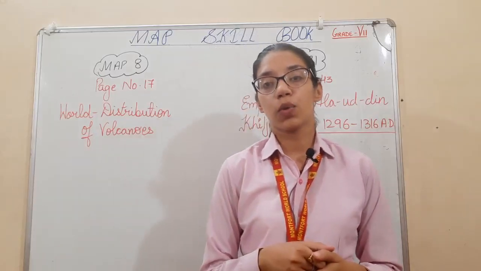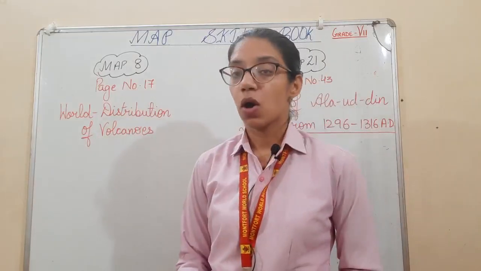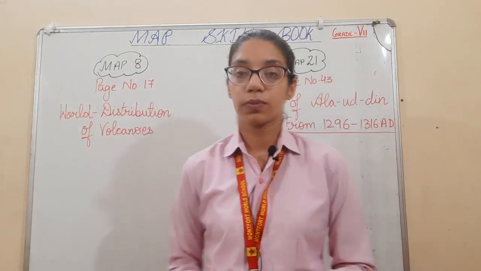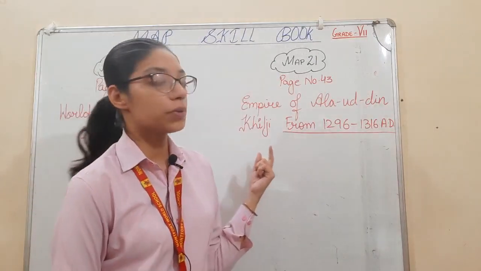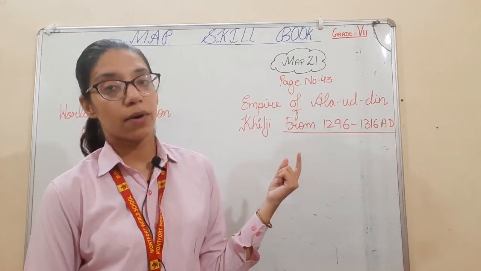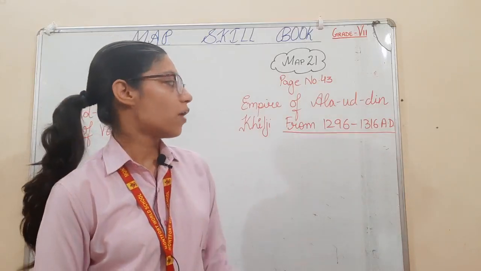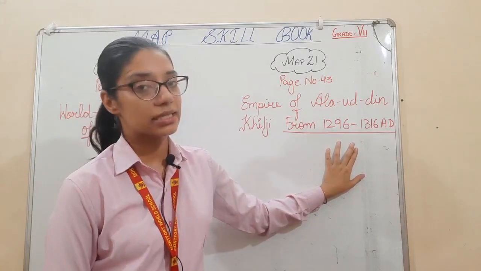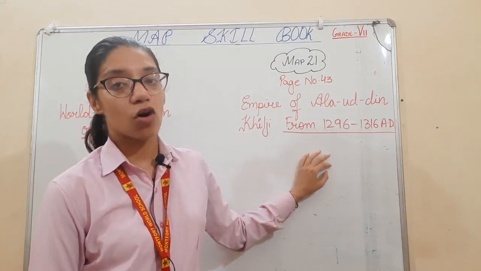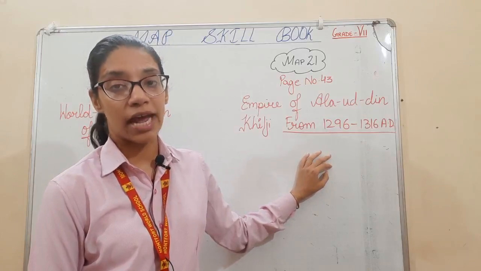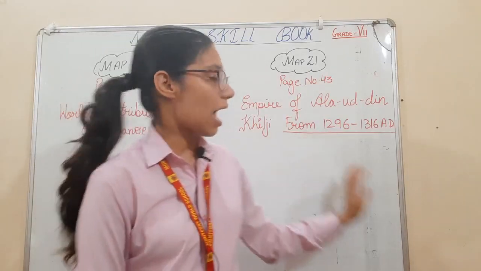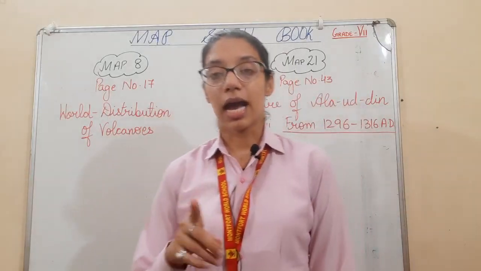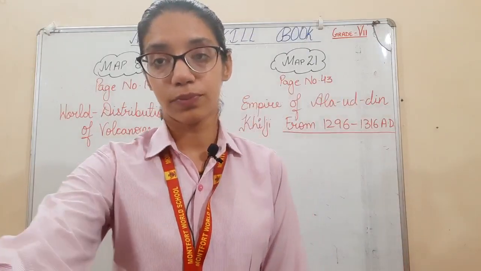First map which we are going to do, that is map 8 on page number 17, that is world distribution of volcanoes. And the second map which we are going to do, that is map 21 on page number 43, that is empire of Alauddin Khilji from 1296 to 1316 AD. So one map is empire of Alauddin Khilji from AD 1296 to 1316, and second map is of world distribution of volcanoes. So students, kindly open your map skill book.